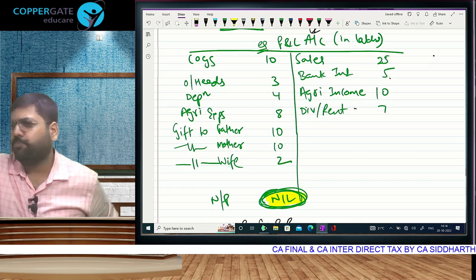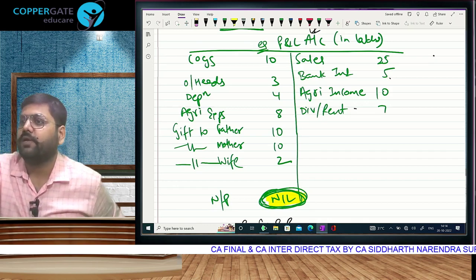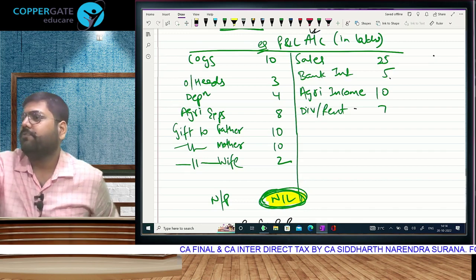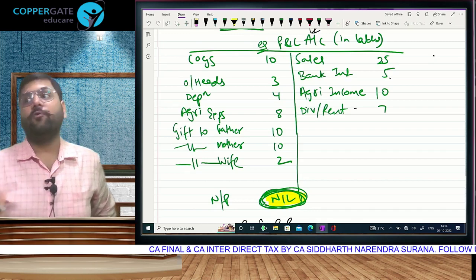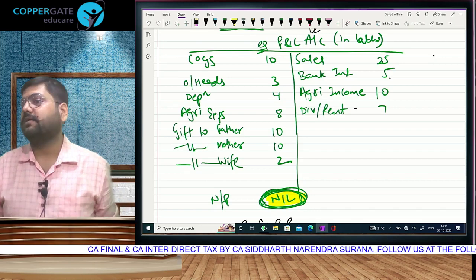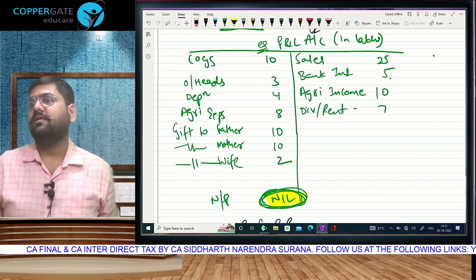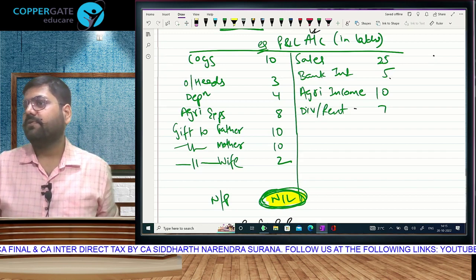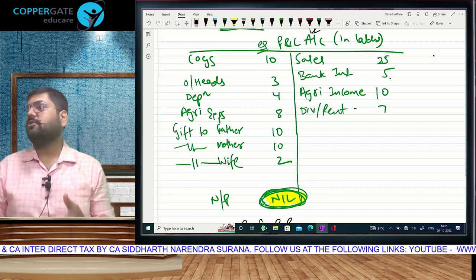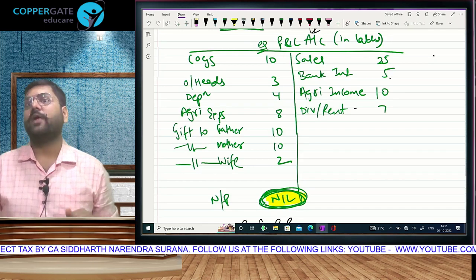Otherwise, if you don't make stupid mistakes due to exam pressure, it is likely that you get full 14 in CA Inter PGBP, full 14 in CA Final. Only if you follow the methodology. Observe carefully. More than an hour since we started the chapter, but we have studied only one section, charging section, only one line, net profit. Beyond that, we are talking accounts. But this is the trick to get marks.